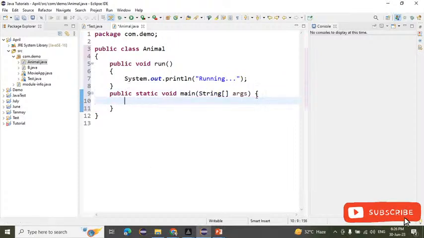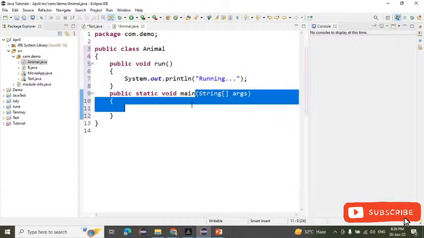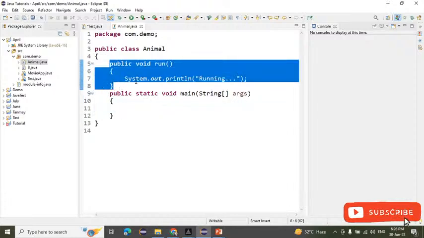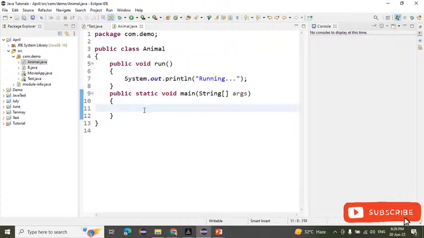After that, simple, we need to create an object. To call this method we need to create an object, right? This is the basic that we have been seeing from the first day, right? So how will we create an object? There are many ways, but we are creating it with the help of the new keyword. So new, then animal,